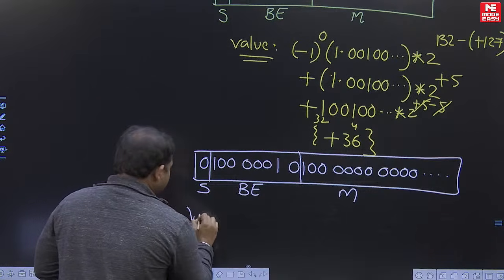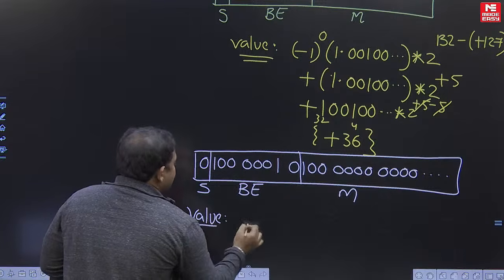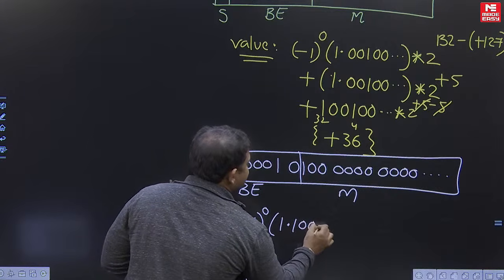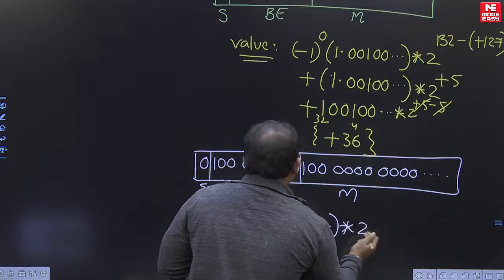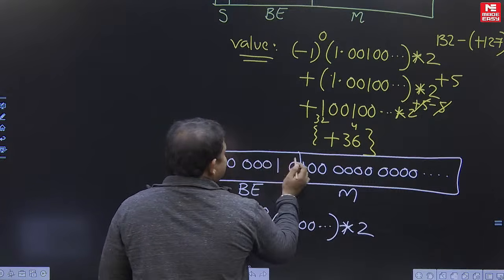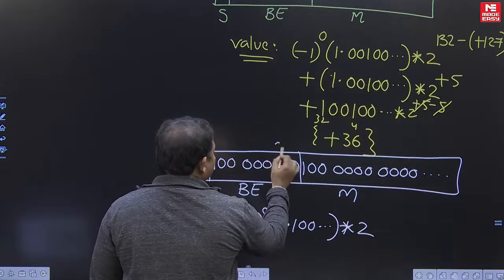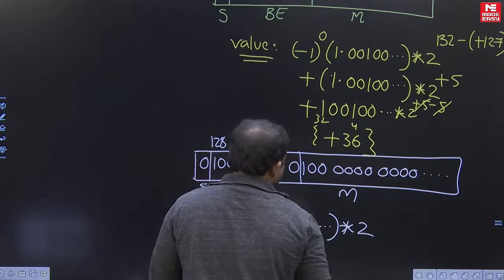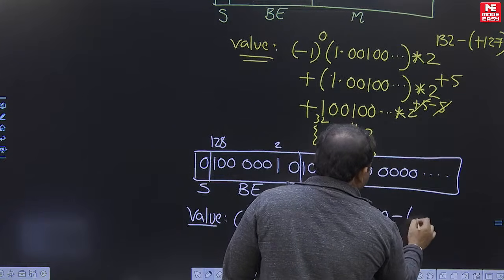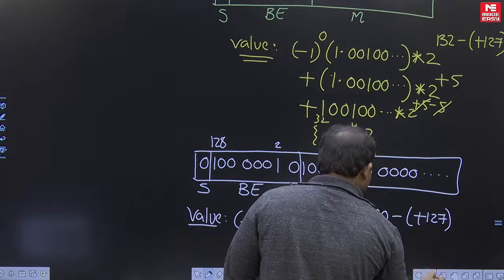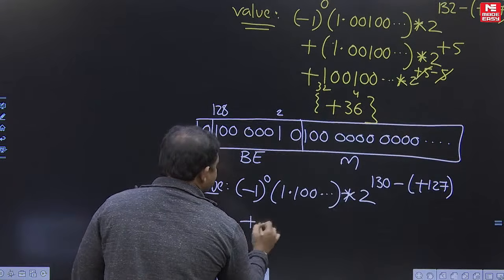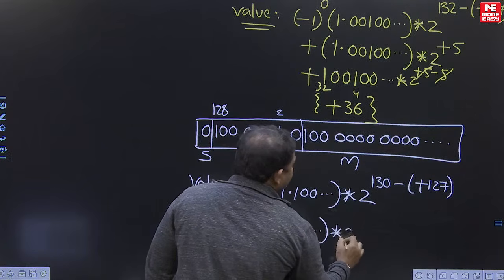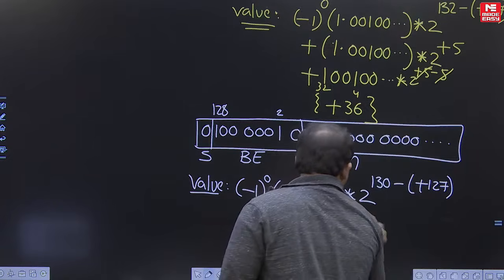Now what is its value? Value equal to minus 1 to the power of 0 into 1.100 and so on into 2 to the power of, what is this? Biased exponent decimal equivalent 1, 2, 4, 8, 16, 32, 64, 128. That is 130 minus bias, plus 127. Clear? So value is plus 1.100 and so on into 2 to the power of plus 3.